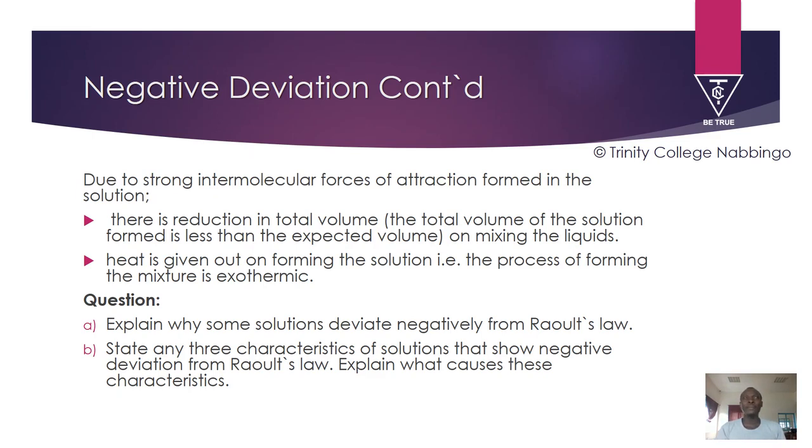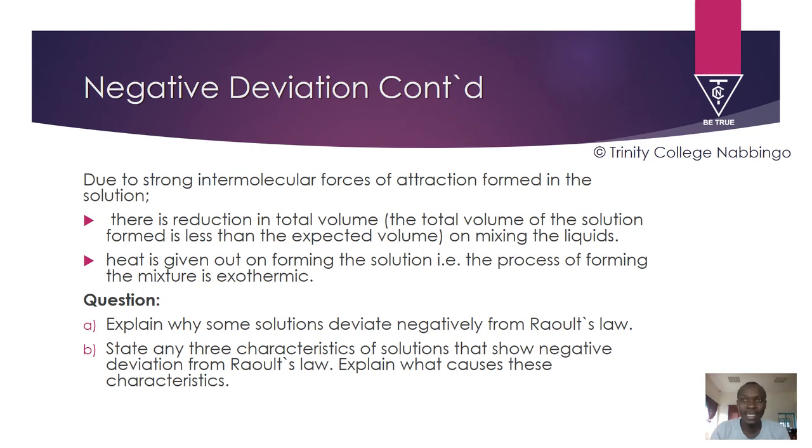And then the other characteristic is that there is a contraction in volume on formation of these solutions, or the volume change is negative.